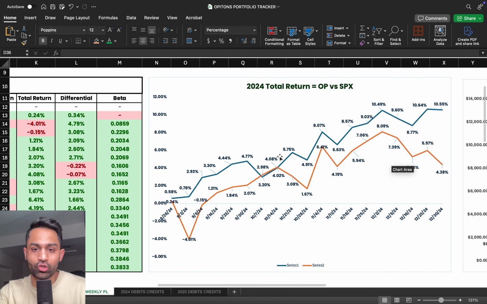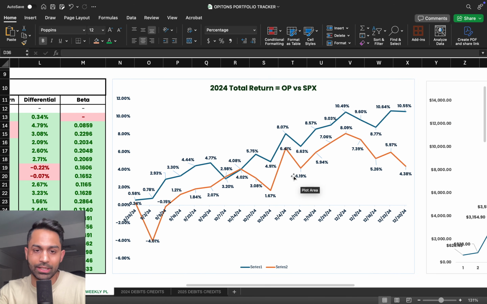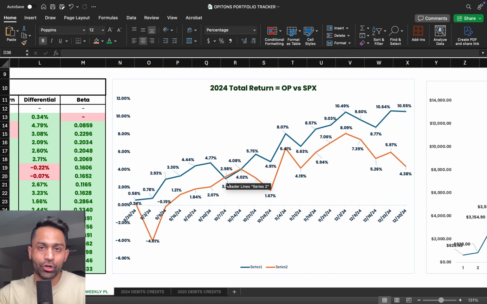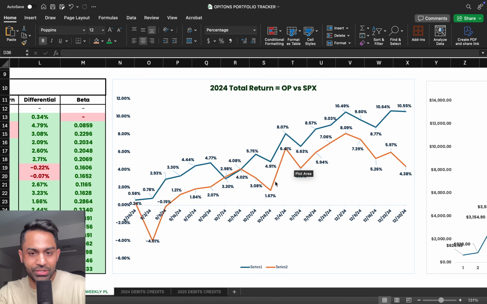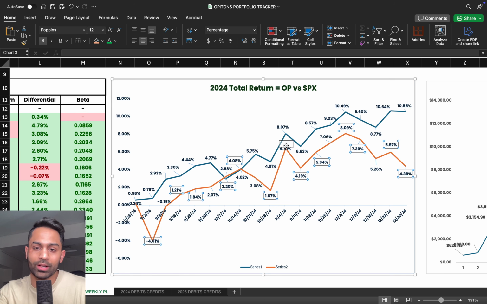And there's a very, very strong message here, which is to say that not every single week is going to be green, and when you're trading, when you are investing, when you're growing your portfolio, it's not going to be a straight line up, but instead there is going to be some hurdles, there's going to be some bumps, and there's going to be some corrections and pullbacks along the way. But as long as you are trending upwards, as long as you're seeing that line go straight to the top, right, you're doing something right. Okay, so that should be the overarching message, that it's not going to be a perfect line up. There's going to be challenges, and we're gonna face them together.